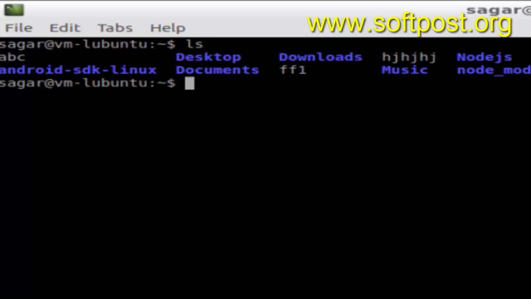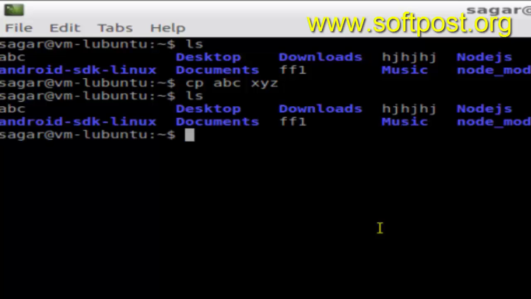Let us say we have got this abc file, as you can see over here, and I want to copy this file to the same home directory. What I can do simply is cp abc, and here I can give the new name to the file, say xyz, and then hit enter. So abc will be copied in the same directory. Notice that xyz is not available right now in the current directory. Once I copy that, and now if I use ls, xyz will be here.